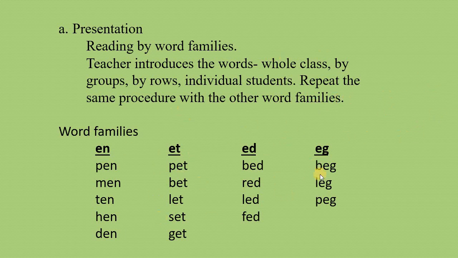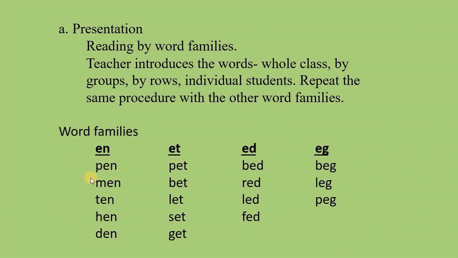So this is now the time that you're going to introduce the word families that have the a sound as in hen. You introduce the words by the whole class, by groups, by rows, individual students. Repeat the same procedure with the other word families.